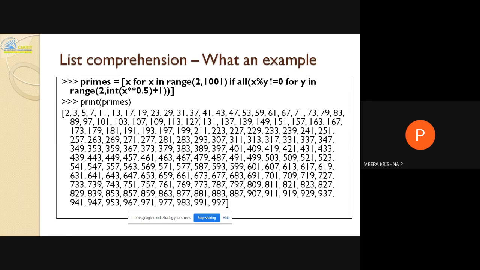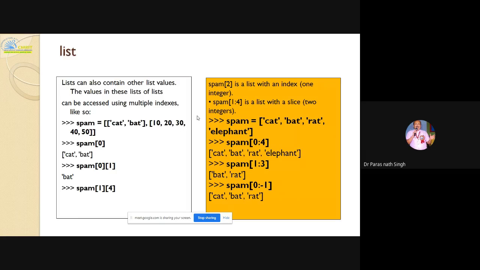Now, coming back to the textbook, a list can contain other list values also. We have already seen that a list may be a collection of sublists. If you are accessing, the first index 0 is not like row and column. So 0 will display the first sublist, and if you want to see an item from the first sublist, then 0, 1.